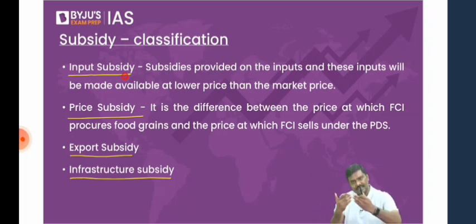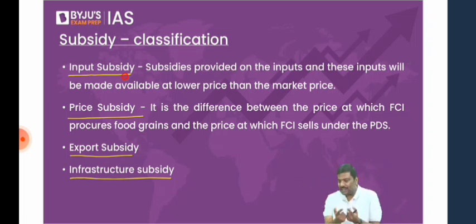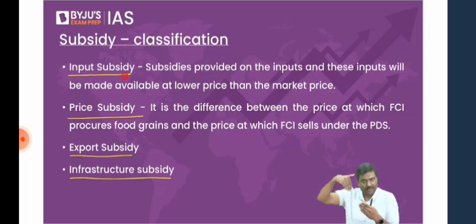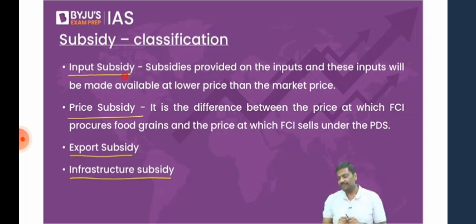So a farmer will purchase fertilizer. On the fertilizer, subsidy is provided. A farmer will purchase, let's say, a pump. Electricity is provided under subsidy. So can I simply say that if the government provides a subsidy on the inputs which are used, that is basically an input subsidy. Okay, next one is price subsidy.